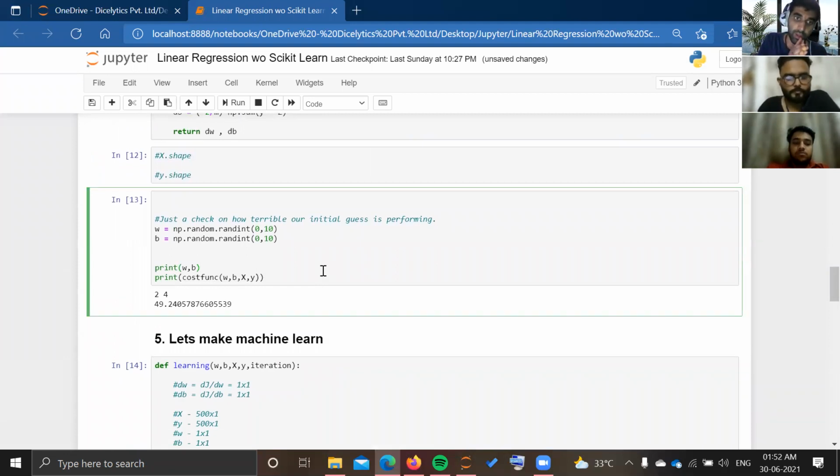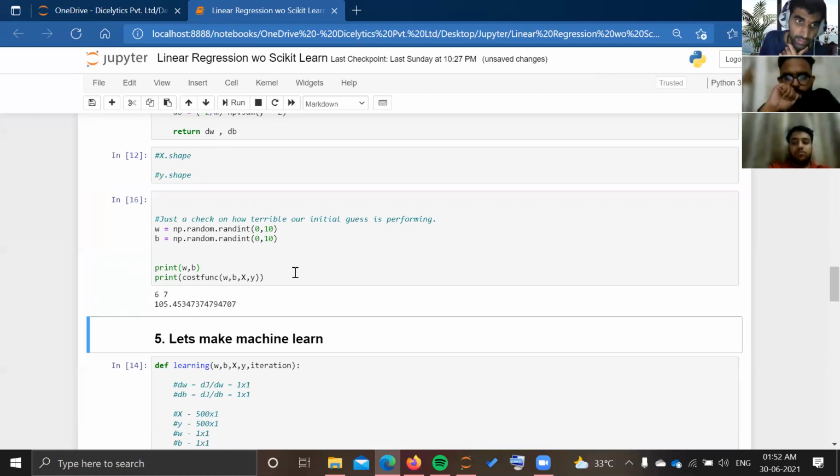My final step before making my machine learn is getting random values for w and b. As I said initially, I will assign some random values for the first step of w and b. So here I have used the random integer function of numpy for getting random values of w and b in the range of 0 to 10. After that, I'm also calculating the cost function for those random values. For example, if I run this, it has given me random values of w and b as 6 and 7 respectively, and the value of my cost function for 6 and 7 will be equal to 105.